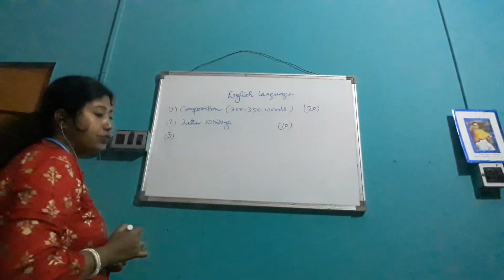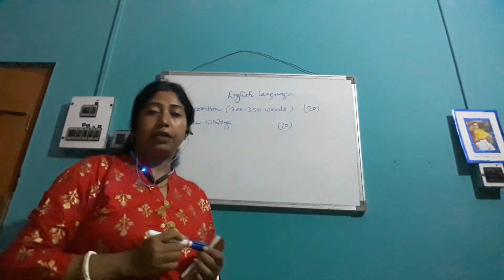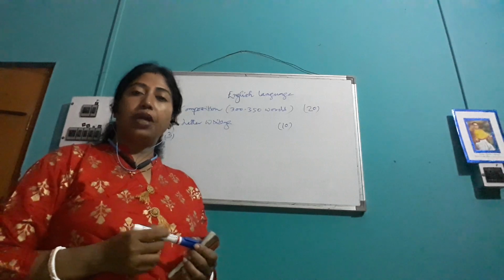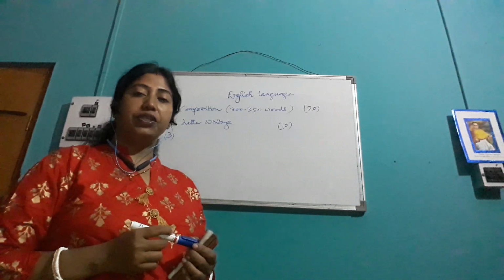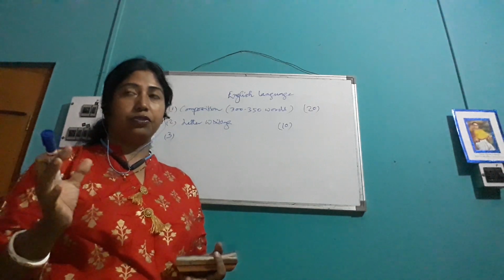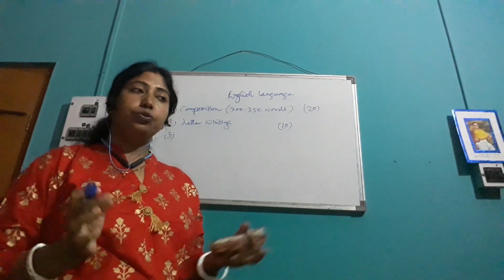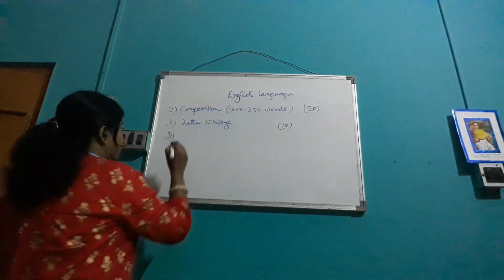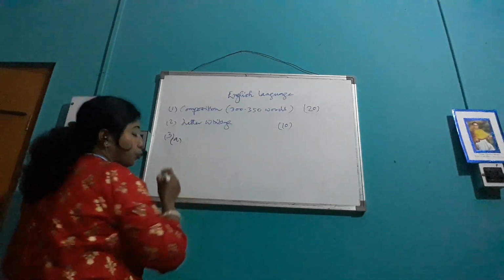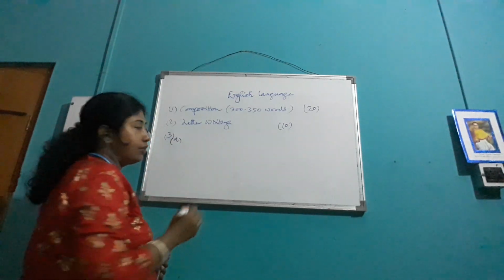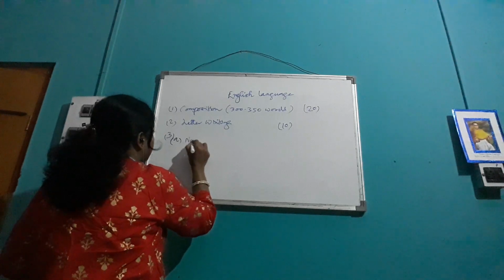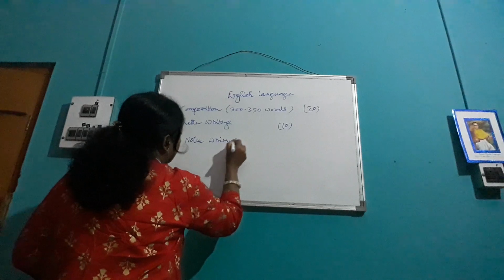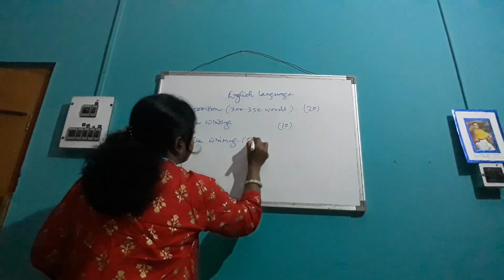Question number 3 is notice writing. A particular situation will be given. Out of this, you have to write a notice to give information about some incident or some occasion to a particular group of people. It is subdivided into 2 parts: A, notice writing, and it carries 5 marks.